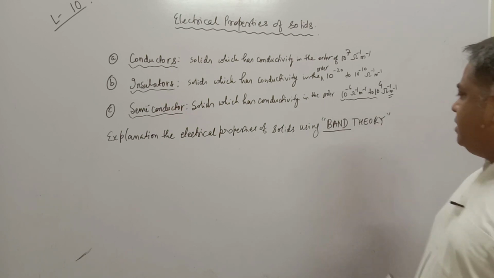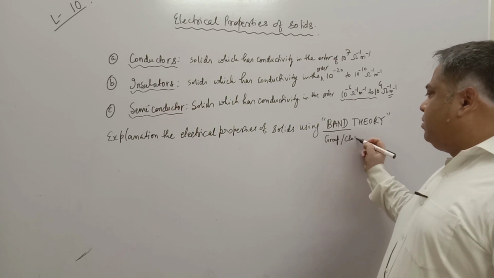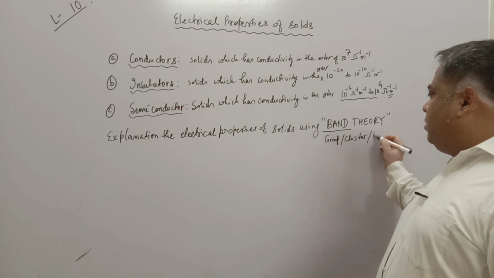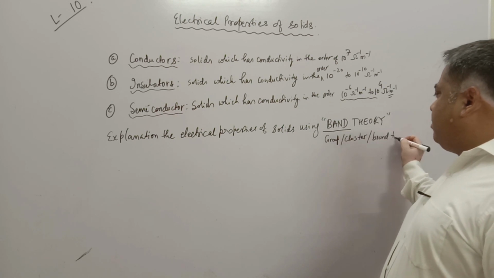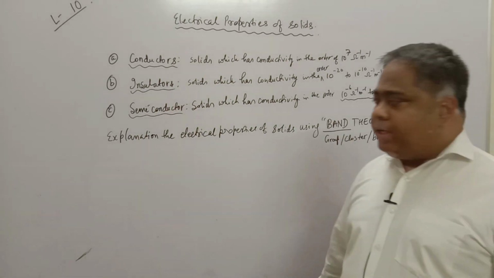The word band means group, cluster, bound together, like band of colors, band of music.